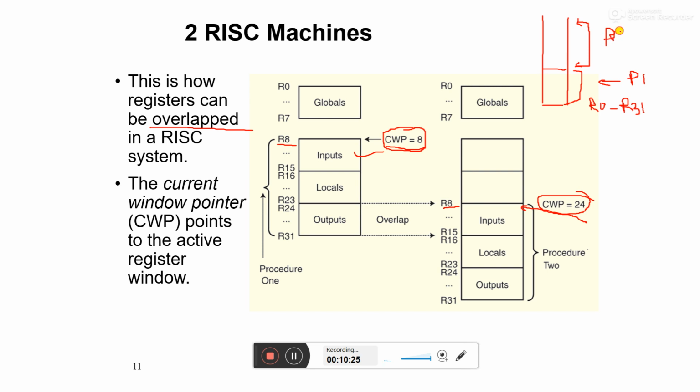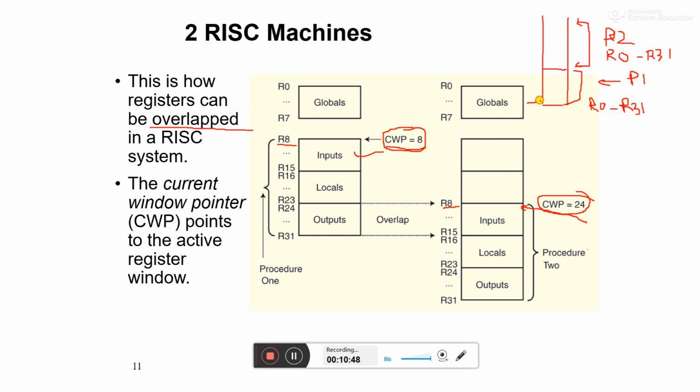I will take the same names of the registers, but the difference is the CWP. CWP is my current window pointer.